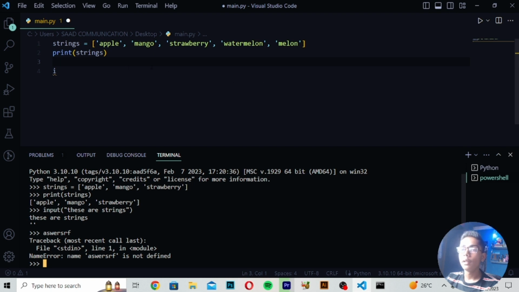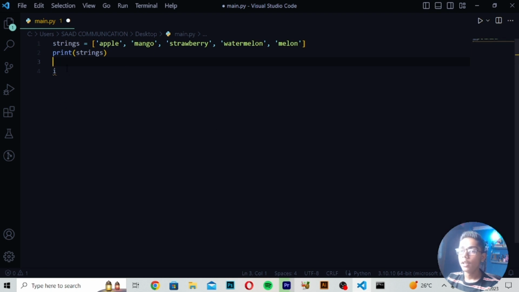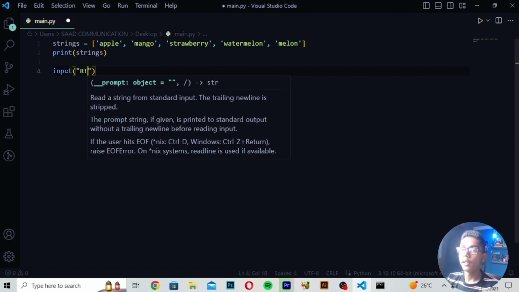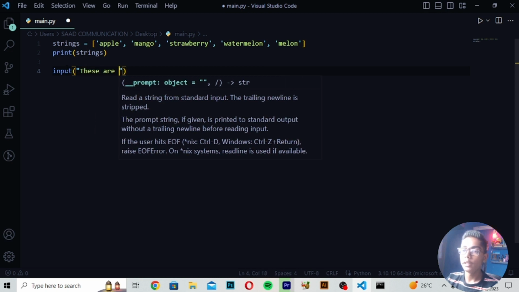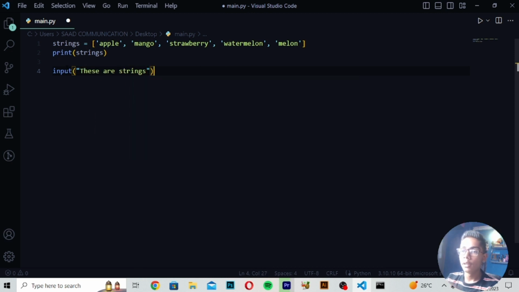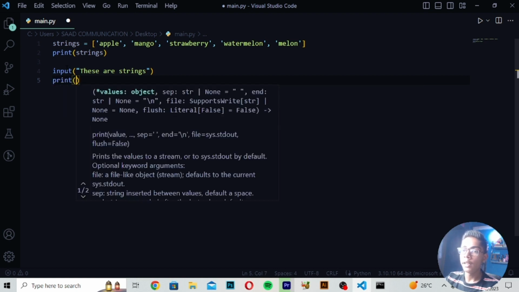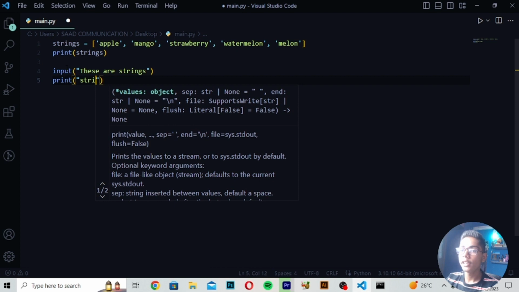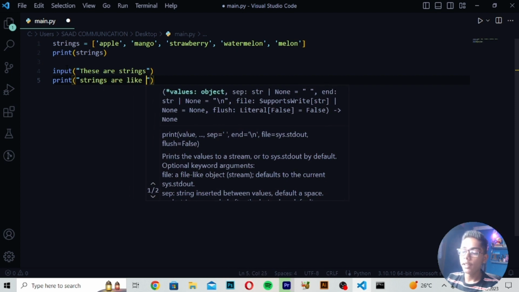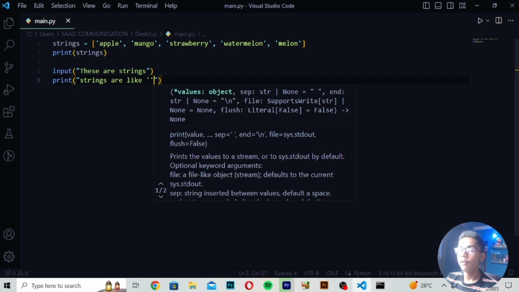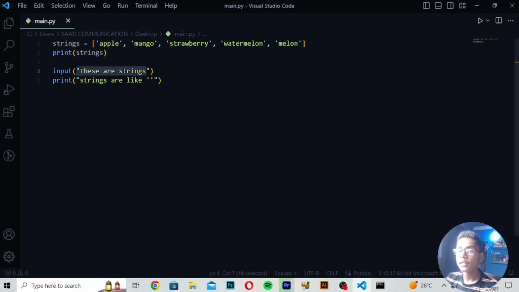But if you want to work with your text editor in Python, you can also do that. I will write input here, like we have written input there, and write these are inputs. So I will write these are strings, and then print it, writing strings are like this. If I print this and save it, you will get these are strings. Then after getting that, when you press enter, you will get this command, strings are like this colon. So like this you can use these strings. This is the simple thing which I've told you about a string.